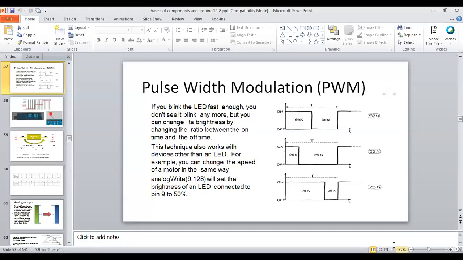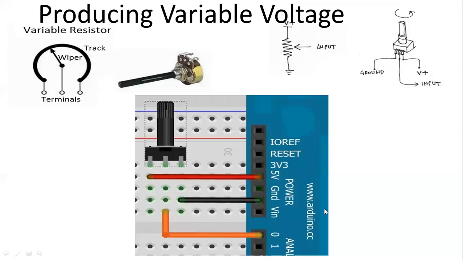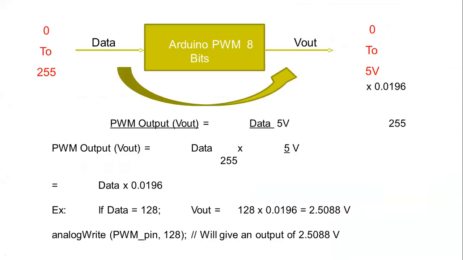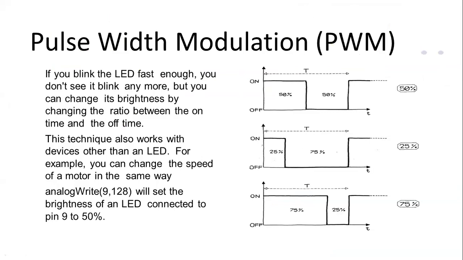Okay, so first we have to understand what the PWM technique is. This is the PWM technique that we have to use for giving an analog output signal. PWM stands for pulse width modulation, as you can see here. So you can see the meaning of it, and as a simple example I'm just going to tell you how it works.